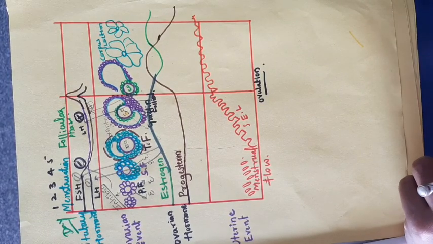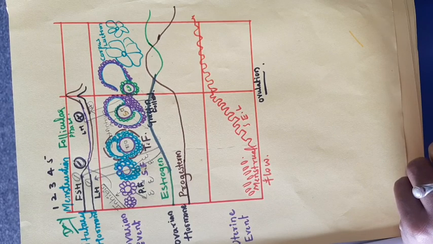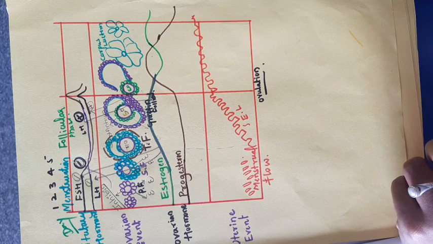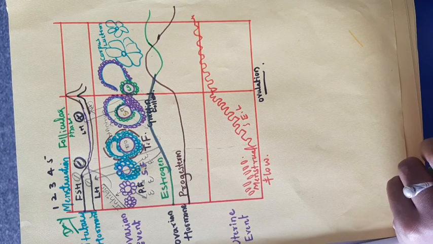The ovary is preparing for the pregnancy. If the sperm enters, the endometrium layer helps with the implantation.